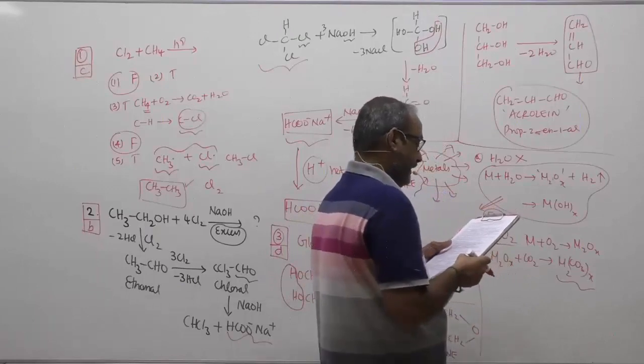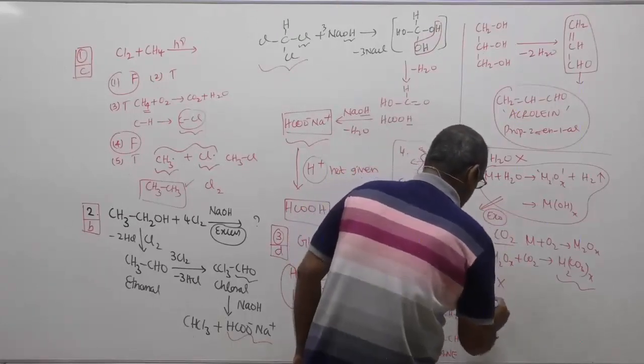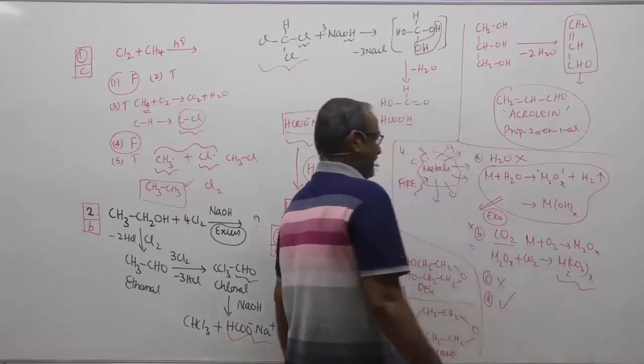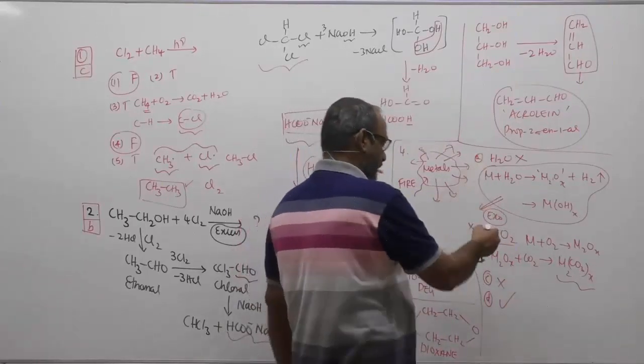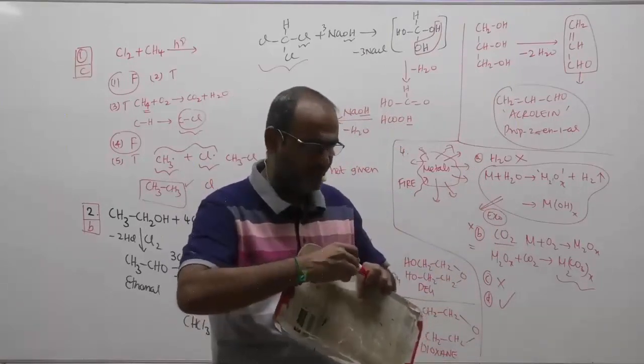Now, what about option C? Option C is both A and B. Both A and B cannot be used. Option D, none of the above, is not correct either, because both cannot be used. Then you may ask me, which of the following compounds can be used to put off this fire?